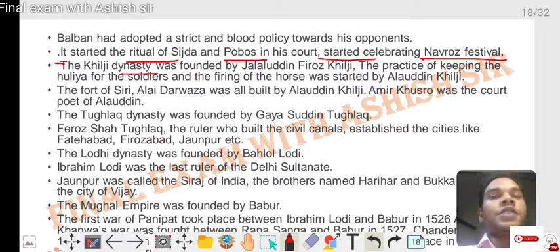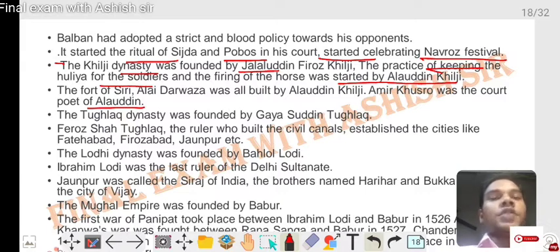The Khilji dynasty was founded by Jalaluddin Firoz Khilji. The practice of keeping a Huliya, a descriptive roll of soldiers, and branding horses was started by Alauddin Khilji. The fort of Siri and the Alai Darwaza were built by Alauddin Khilji. Amir Khusro was the poet of Alauddin Khilji.